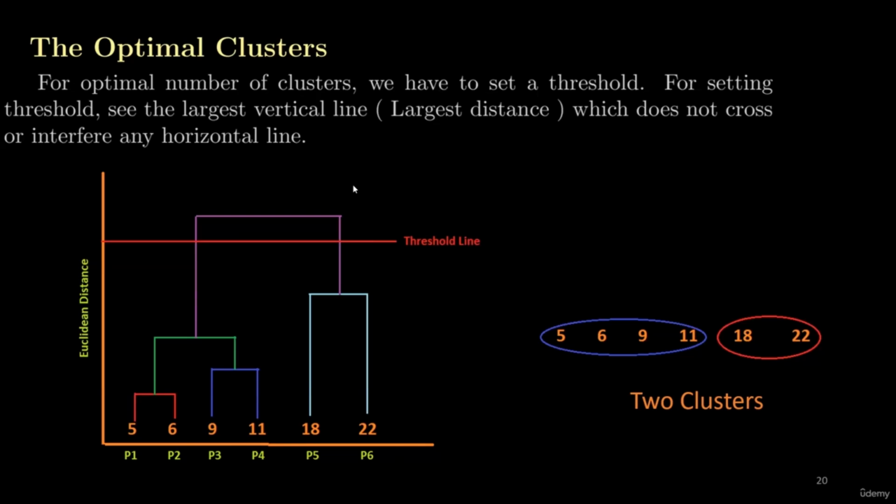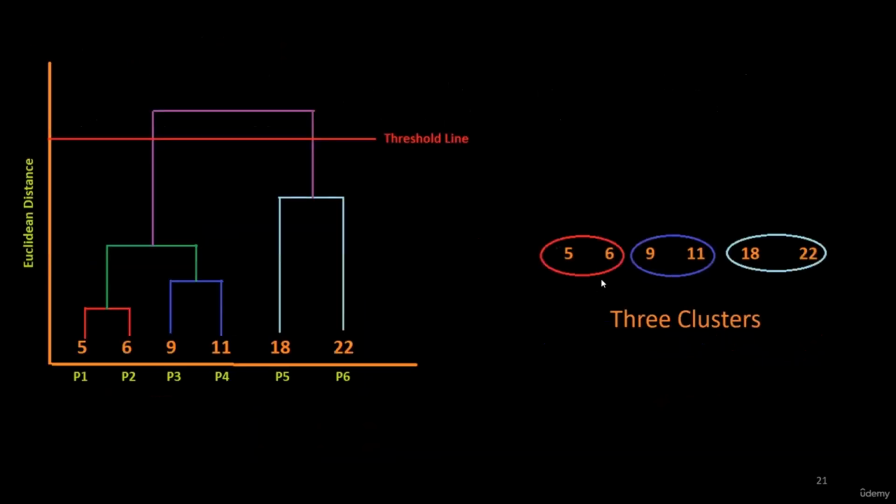If I select three clusters, they will look like this. 5 and 6, these two data points form the first cluster, then we have a second cluster, and a third cluster. Now the question is, which choice is better or optimal? Is the choice of three clusters better or the choice of two clusters? In order to justify our selection, we have to evaluate the performance of this hierarchical clustering. Basically, to evaluate the performance of hierarchical clustering, we have a metric known as the Silhouette score.